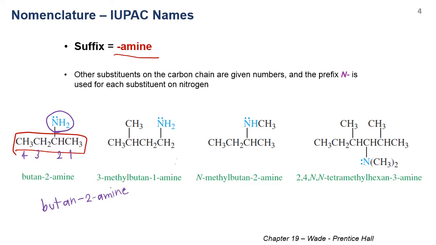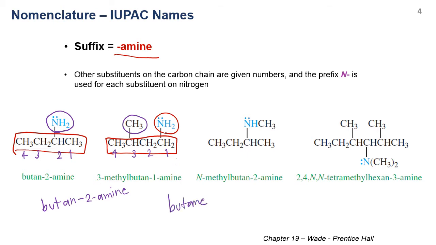Okay. For the next molecule, we have again a butane, but this time you have the amino group connected at the first position, and also you have a methyl group connected at the third position. So we will start with the butane, right?